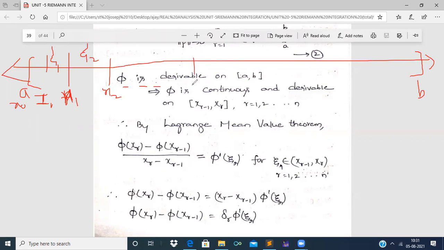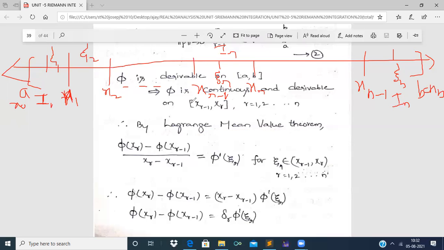If I take the rth segment here, x(r minus 1) and here xr, in this rth segment there exists a point xi r between x(r minus 1) and xr. And in the nth segment, that is in (x(n minus 1), xn), where b equals xn, there exists a point xi n in the nth segment, right?